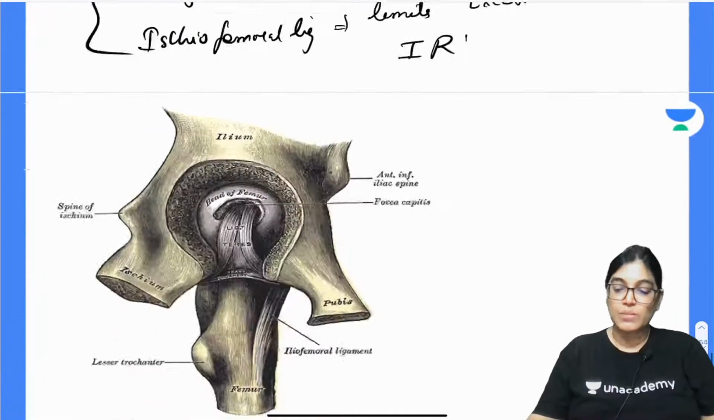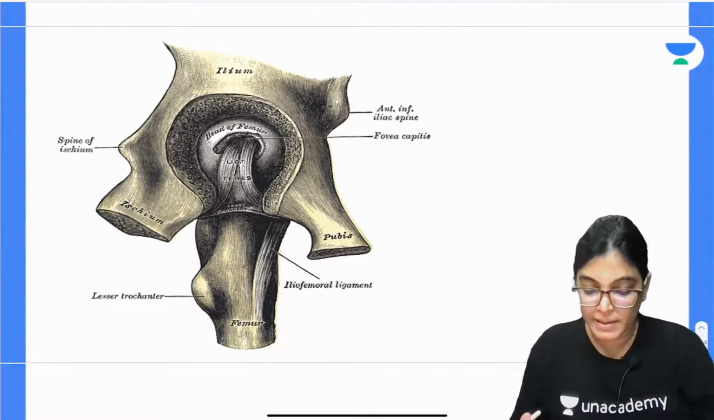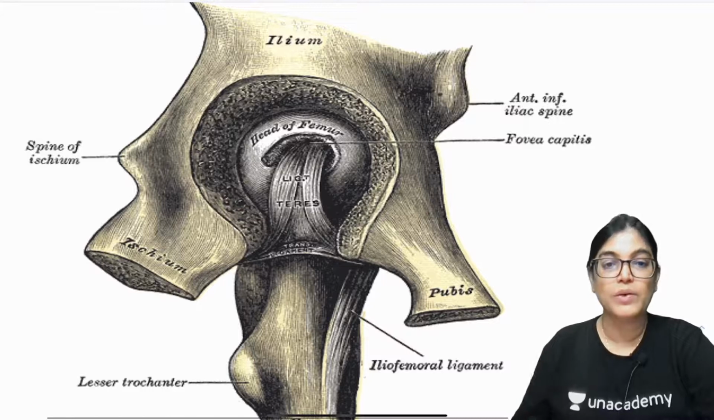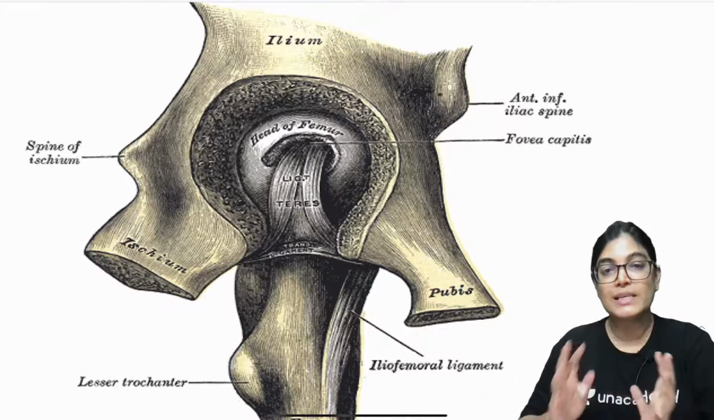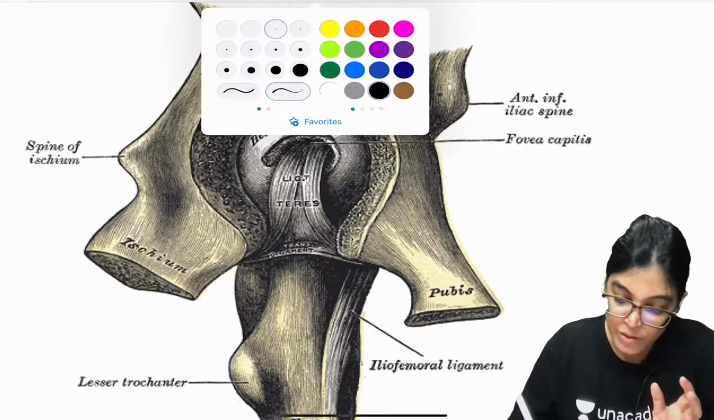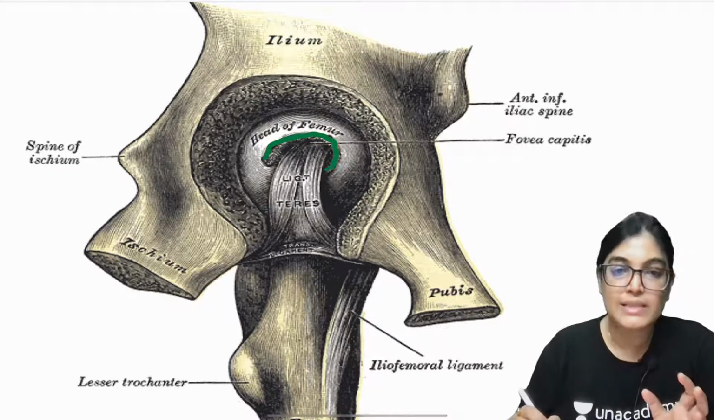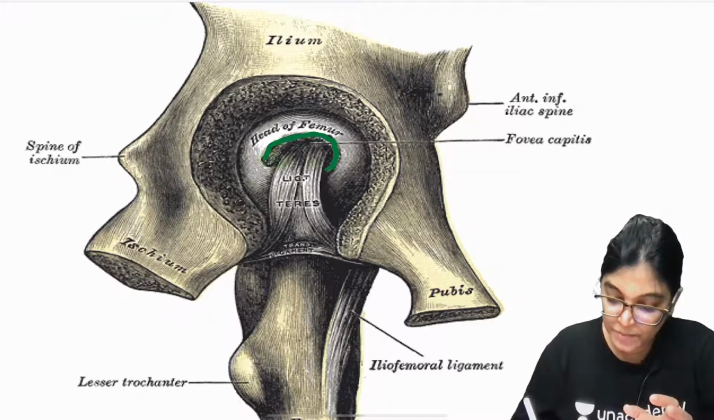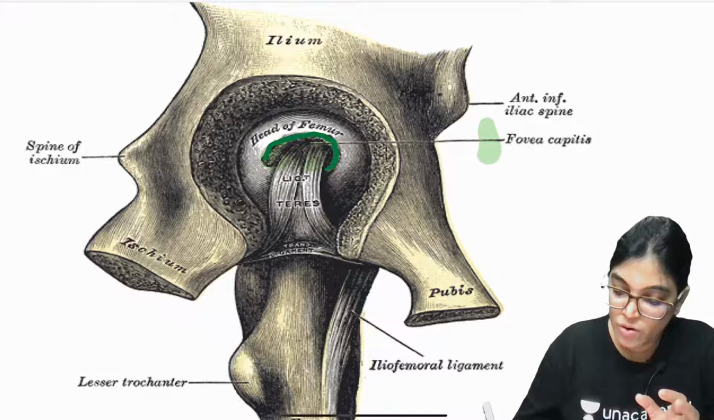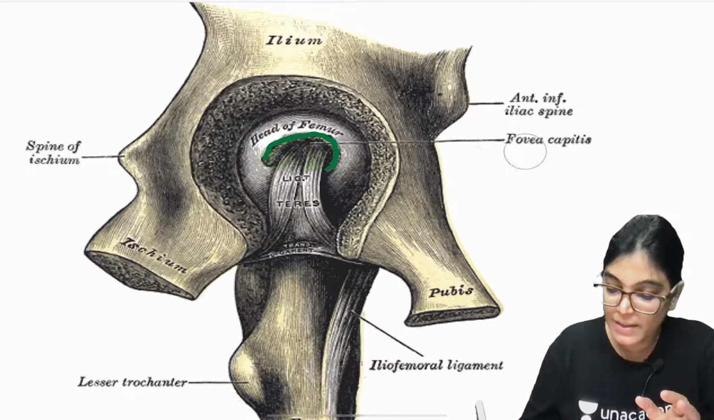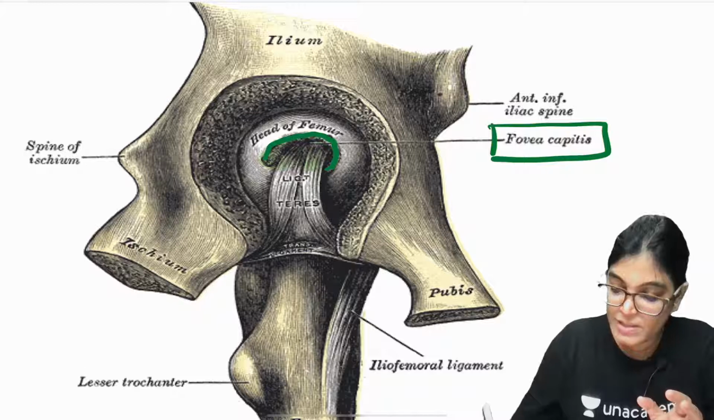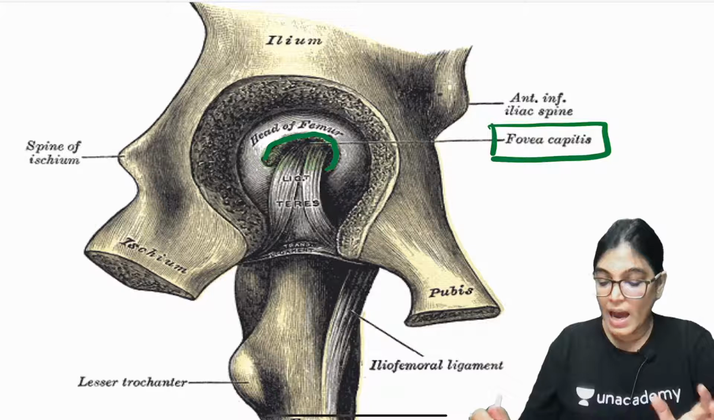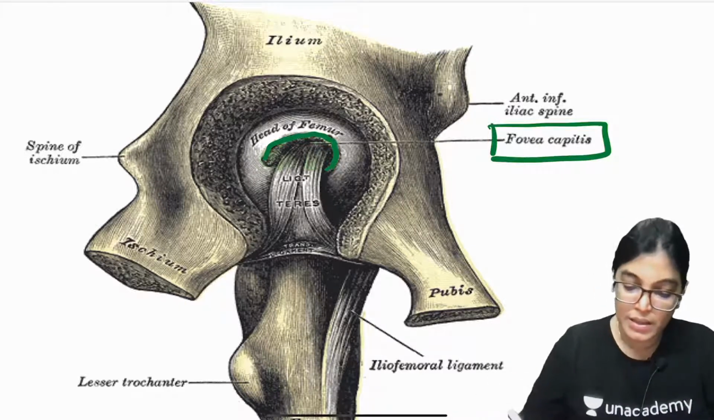Now, let us focus on some of the minor ligaments. Here you can see the minor ligaments. In this diagram, let me just highlight, this is showing you the ligamentum teres. When you see the head of femur, there is a depression lying in the center of the head of femur. That depressed area is called the fovea capitis. And you can see the ligament of head of femur is attached here.